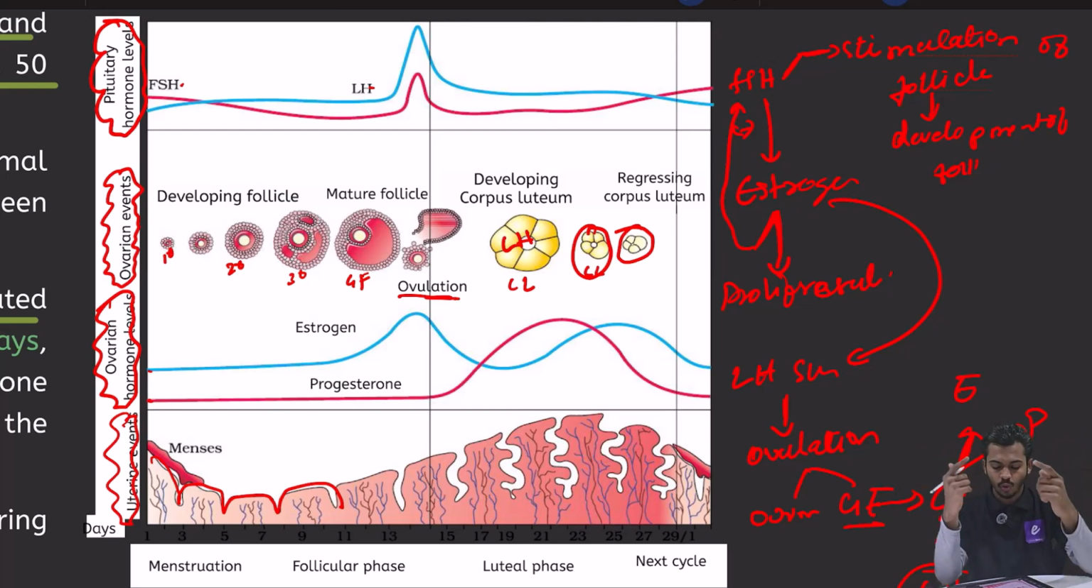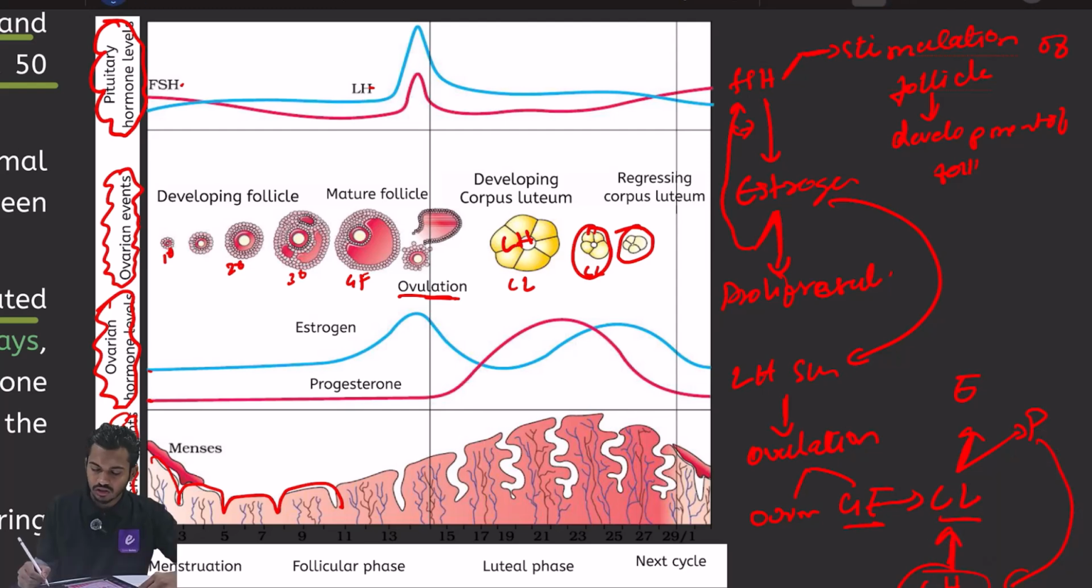So if there is no ovulation, there is no one to protect the corpus luteum. The corpus luteum will degenerate. Now there will be no progesterone. That is why the endometrium will degenerate and it will fall.